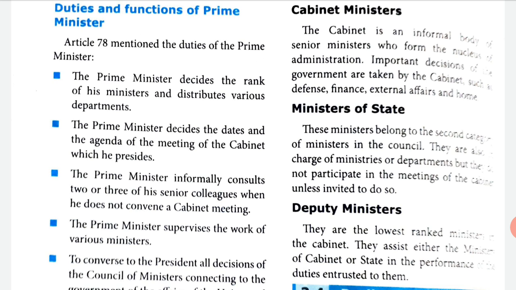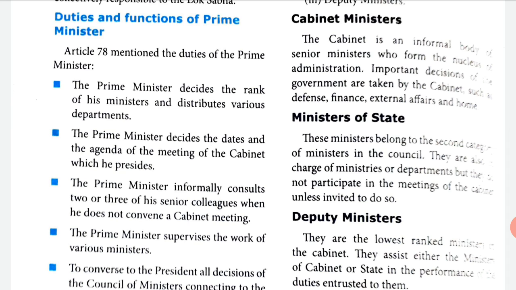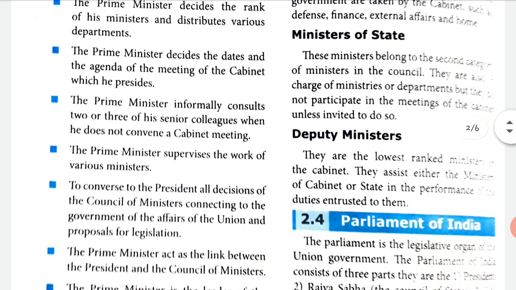Ministers of state. These ministers belong to the second category of ministers in the council. They are also in charge of ministries or departments, but they do not participate in the meetings of the cabinet unless invited to do so. So they will take charge of various duties in different departments, but they cannot attend the cabinet meeting. Deputy ministers. They are the lowest ranked ministers in the cabinet. They assist either the ministers of cabinet or state in the performance of duties entrusted to them.